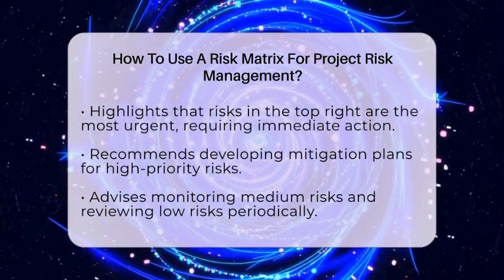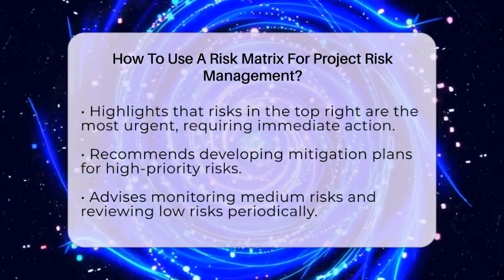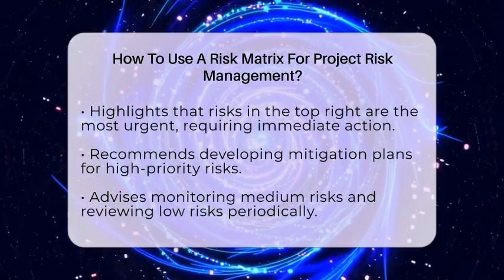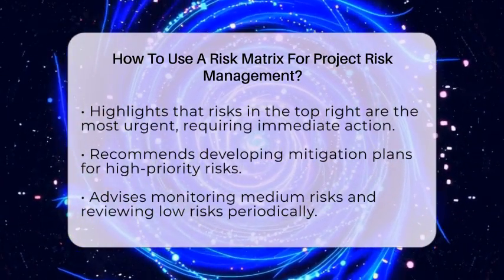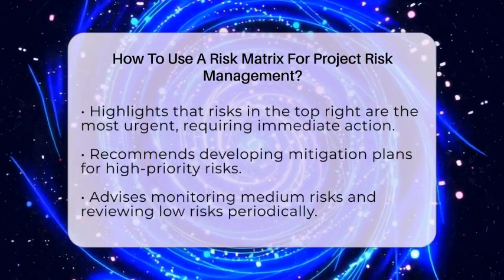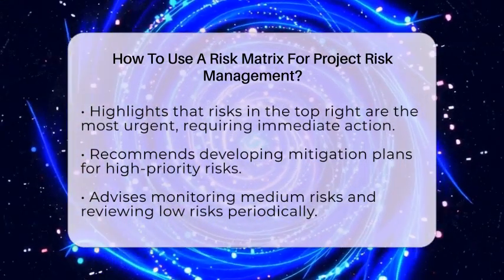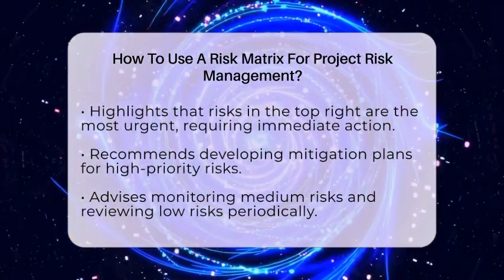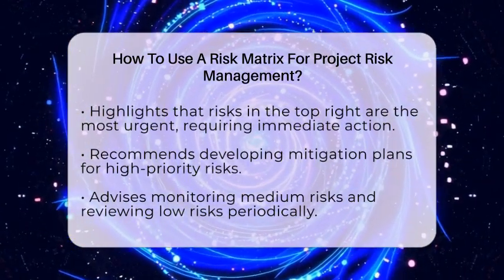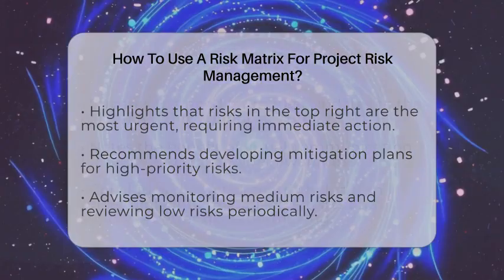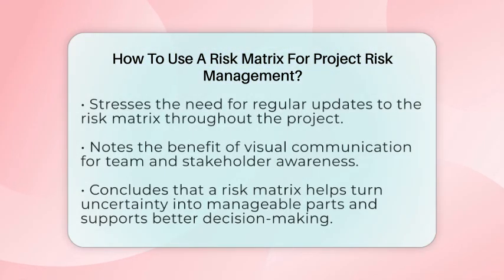Using the matrix, you can decide how to handle each risk. For the high-priority ones, develop mitigation plans. For example, if a supplier delay is a high risk, you might find backup suppliers or order early. For medium risks, keep an eye on them and prepare contingency plans. Low risks might just need regular review.